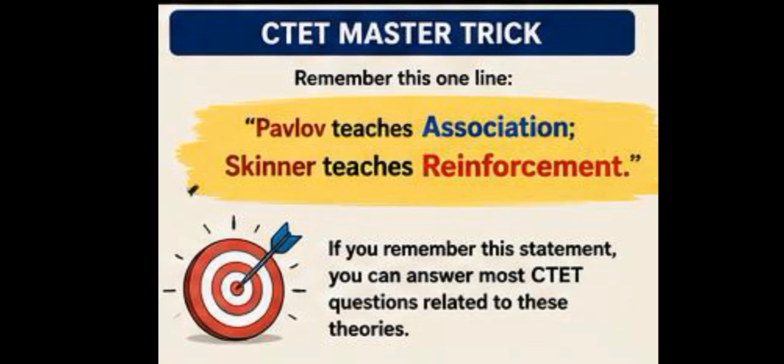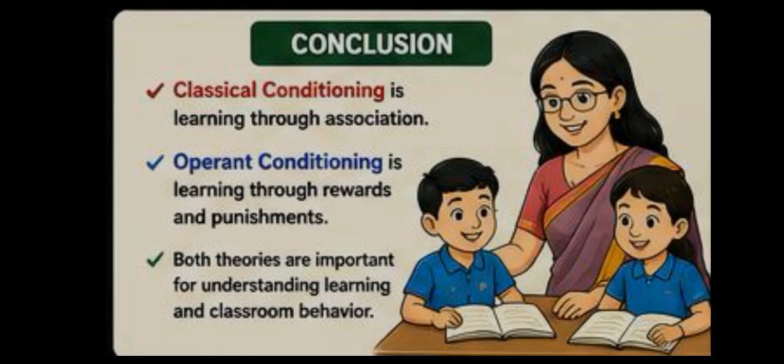Okay, since we have discussed today's main topics and questions as well, let us also check with one CTET Master Trick. Remember this one line. Pavlov teaches association, Skinner teaches reinforcement.